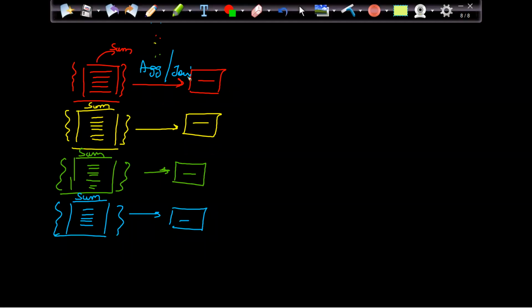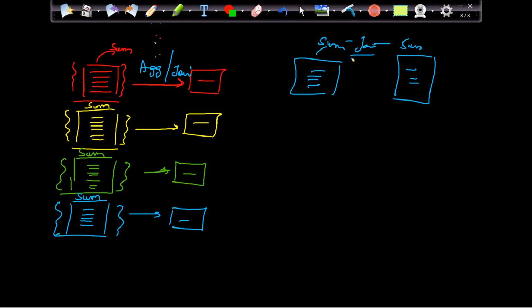Now aggregation can happen on both sides. It's not only this side. For example, I have multiple records here, and I have multiple records here also. I want to sum up this, sum up this, and then join. That can also be done in data blending.